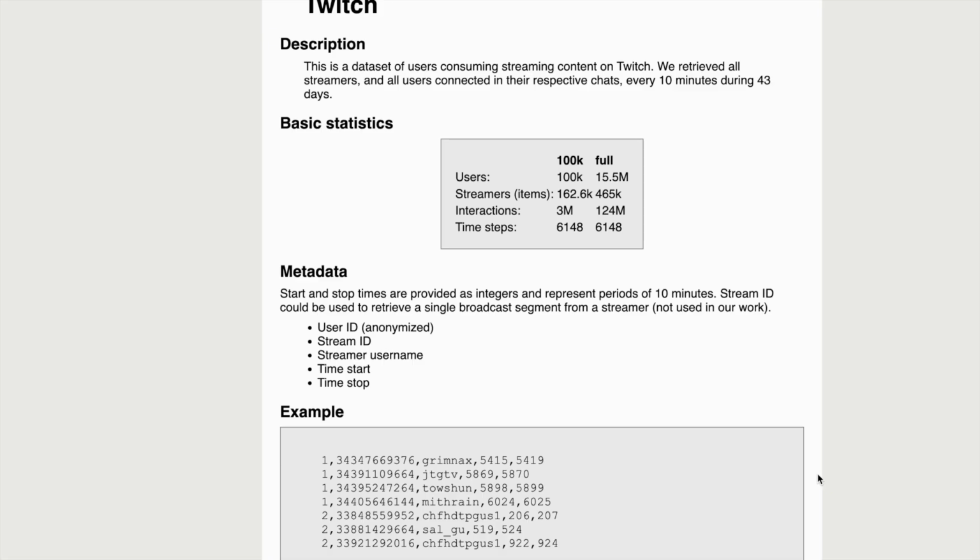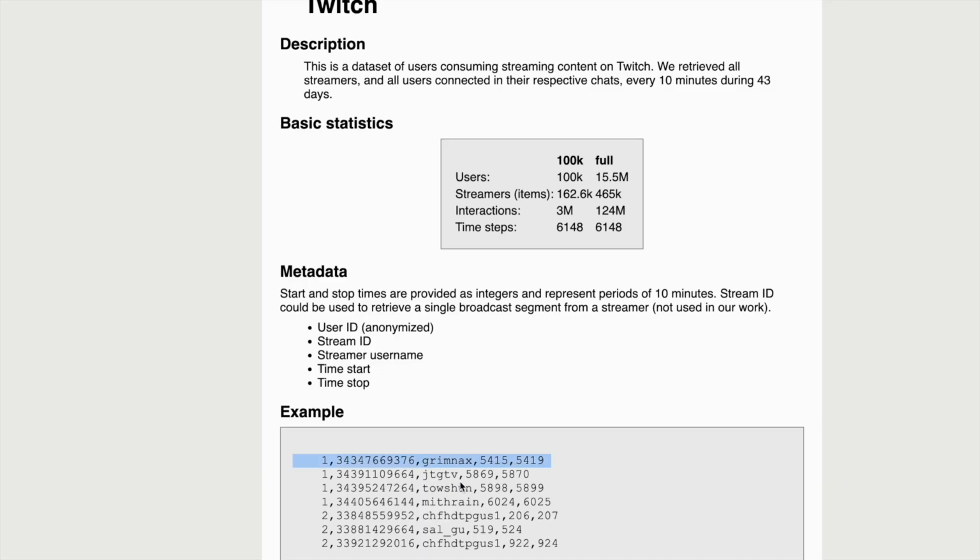All right, so our group decided to go with the Twitch dataset that was recommended by the professor, where we are trying to predict what streamers users, which are given by an anonymized user ID, will watch based on their watch history of various streamers and the time that they spent watching.